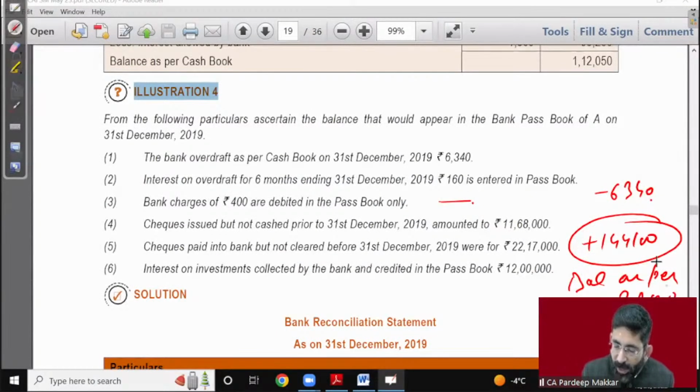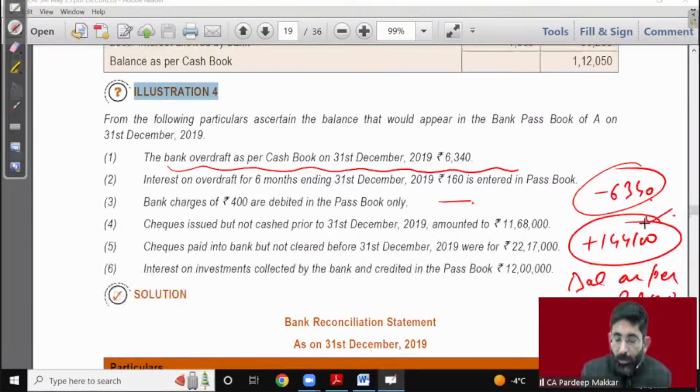Credit balance is okay, there is no problem beta, don't panic, you are doing it right. This is the balance as per cash book, take it as a negative balance. Okay, because I have given you that method, because here it is an overdraft, we'll treat it as a negative, and at the end you get a positive balance. So this is the balance as per passbook. I think now it is clear to you.